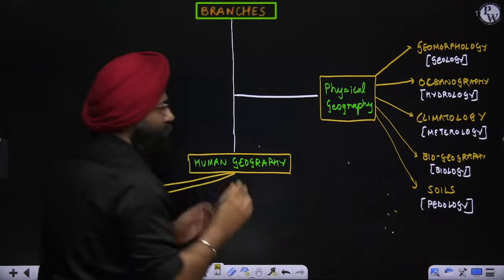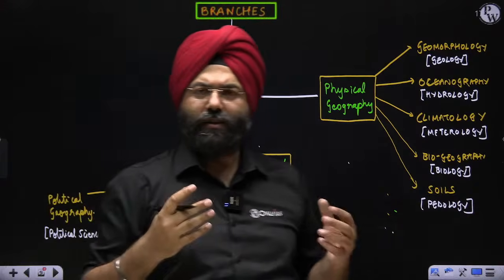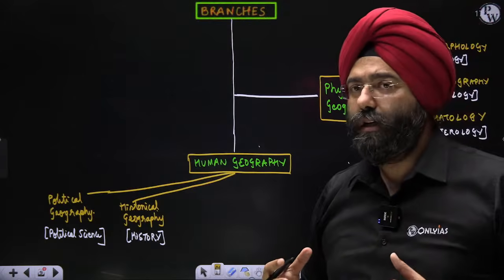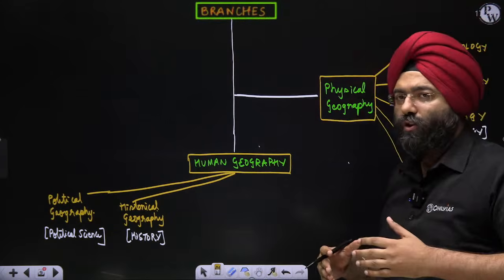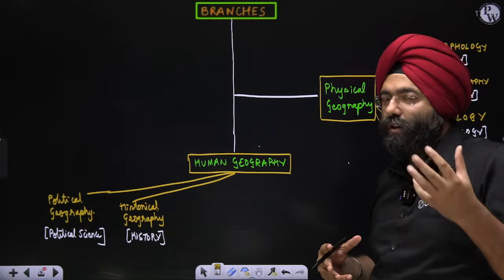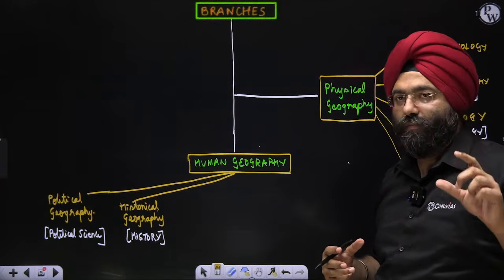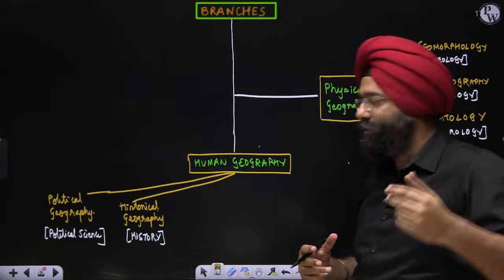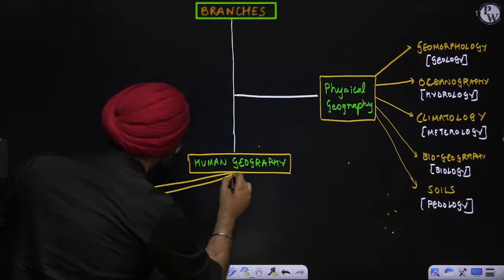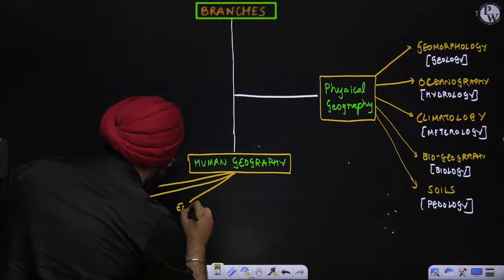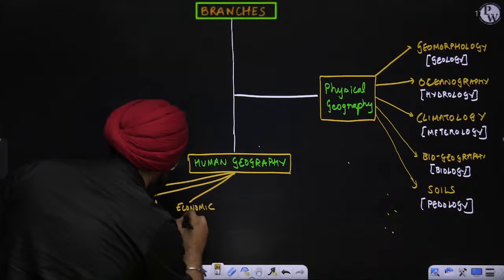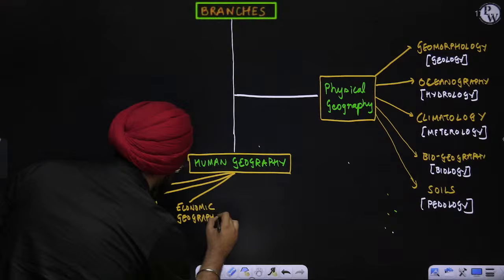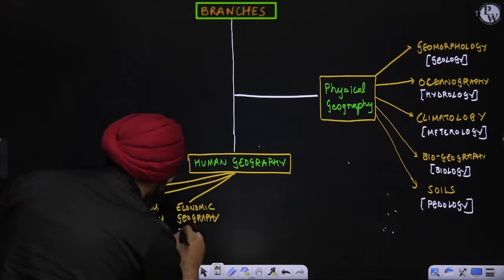We also study the topic of economic geography. Yes, you study about resources. You study what type of resources are present in which part of the country or the world, whether it is offshore or onshore. You have to study all these things. That is part of economic geography. Economic geography is again taken from various aspects related to the subject of economics.